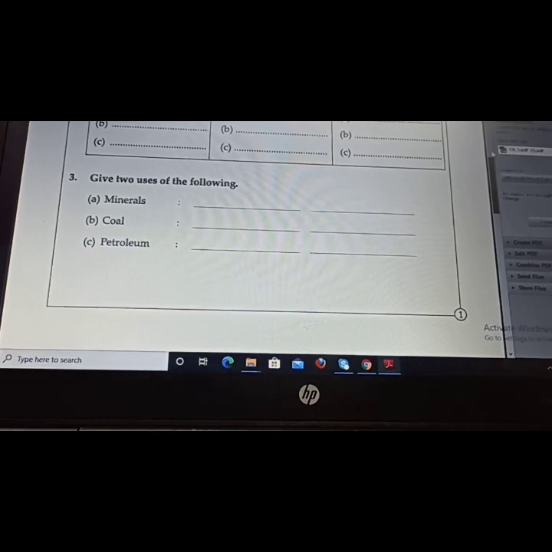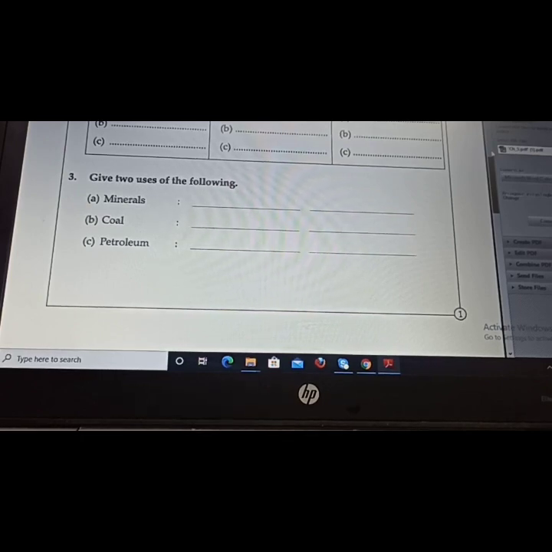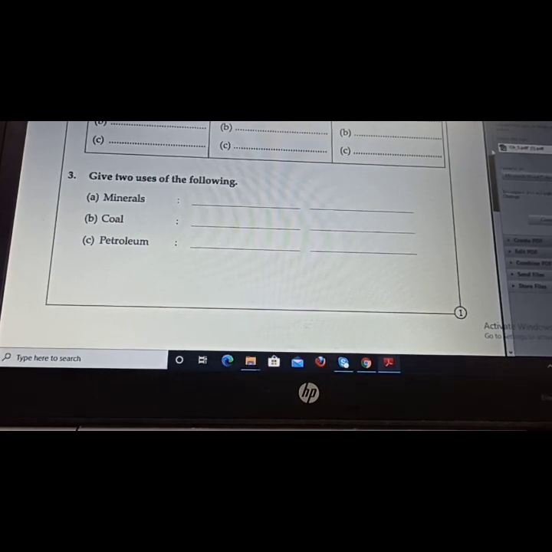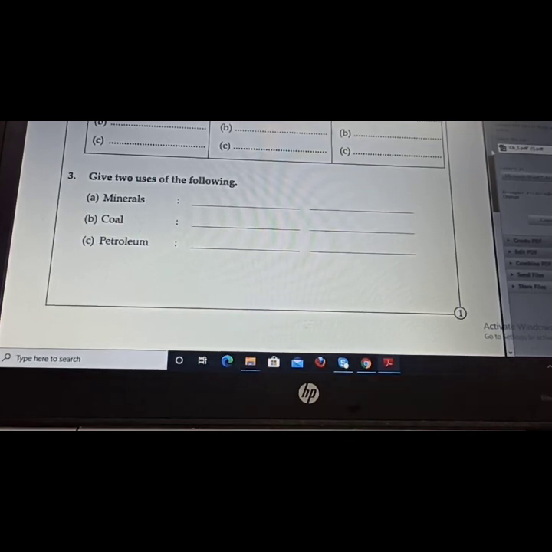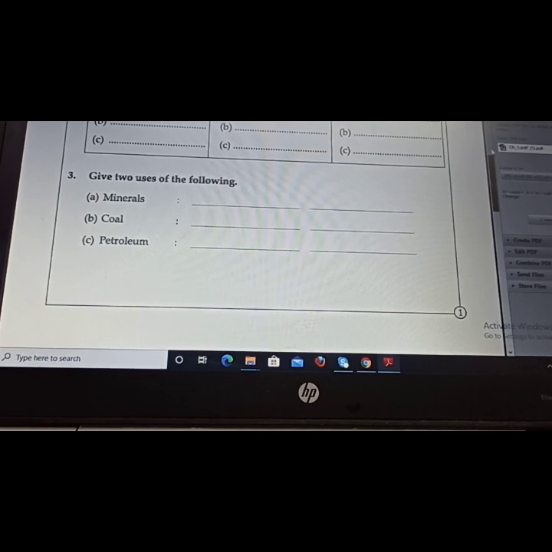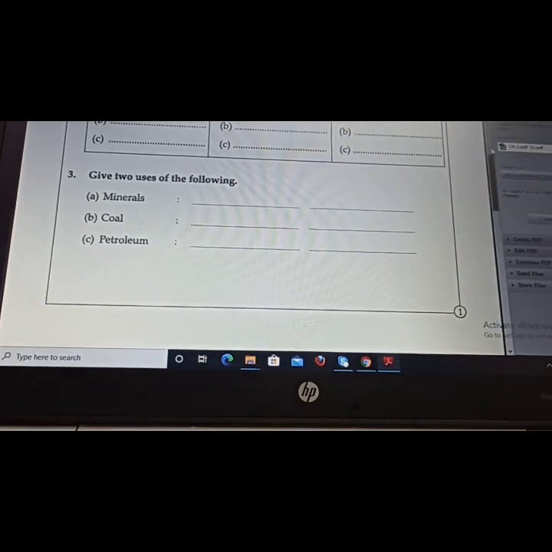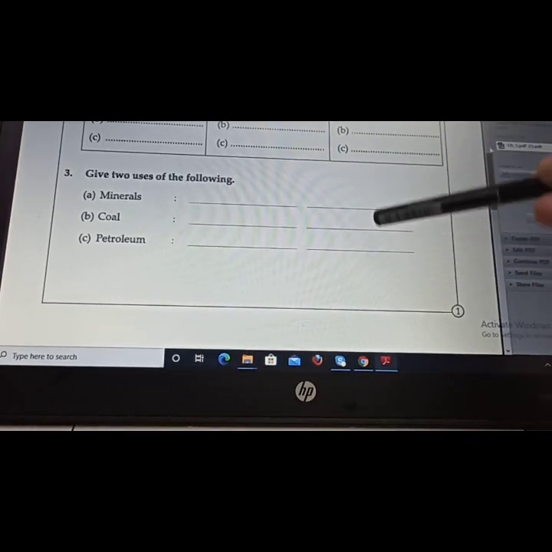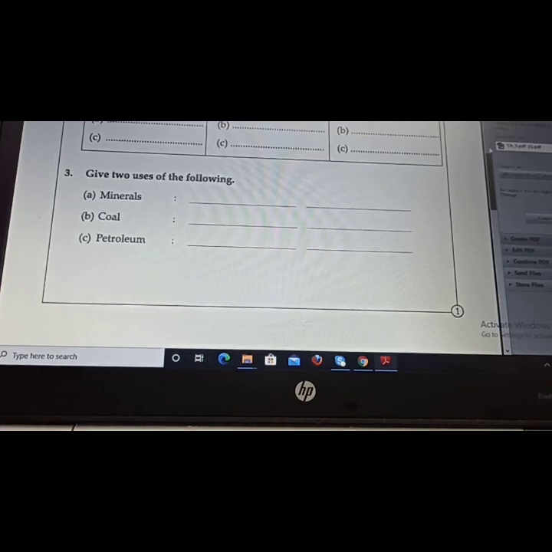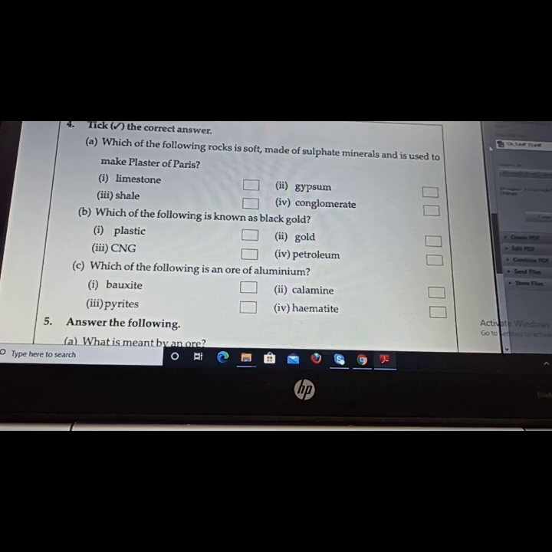We can get metals from minerals, and we can get fuels from minerals. Coal again has many uses. You can write any two uses, but I am telling you two. If you want to write these two uses, then it's okay. Coal is used in cooking and in fertilizers. Petroleum is used in medicines and in fertilizers. So these are the two uses of the terms given in this worksheet.